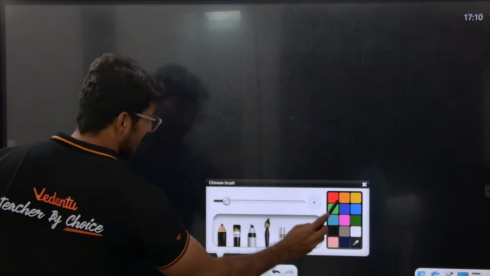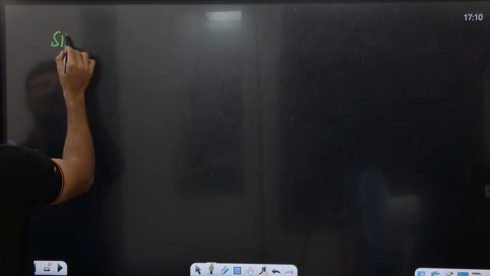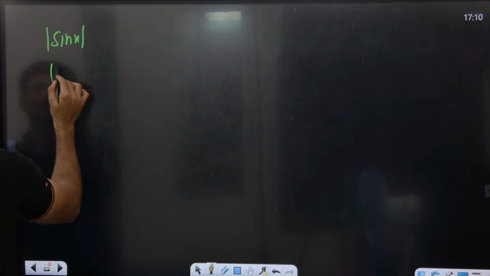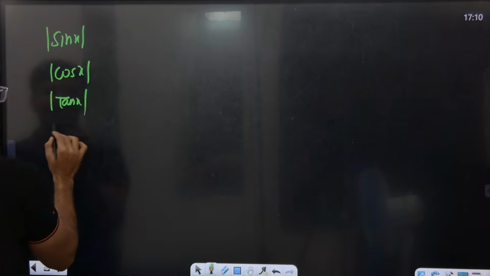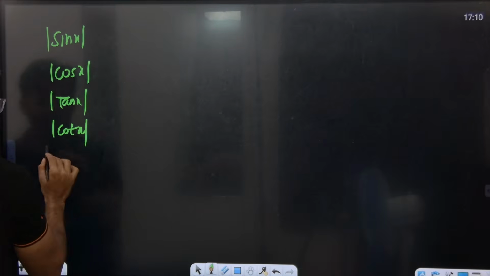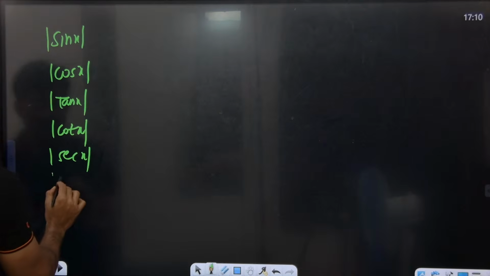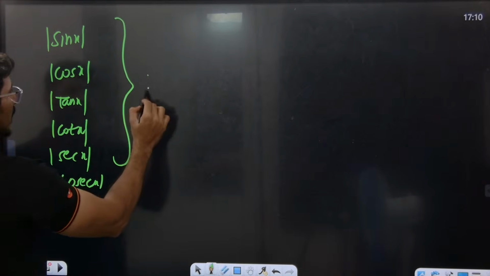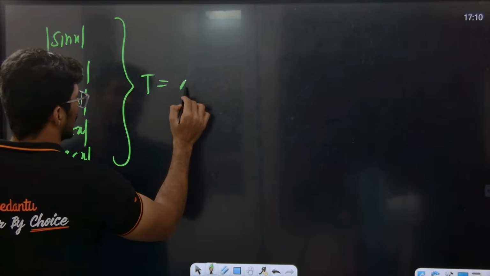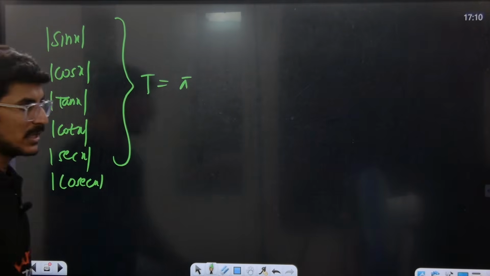Sir, next, look at mod sin x, mod cos x, mod tan x, mod cot x, mod secant x, mod cosec x. For all of these, the period is T equal to pi. The period is pi. How, sir?